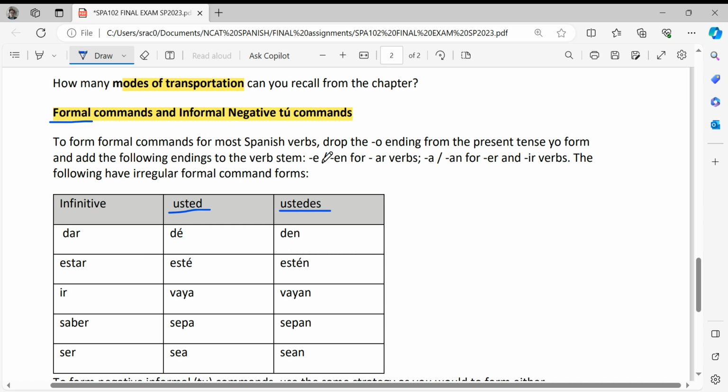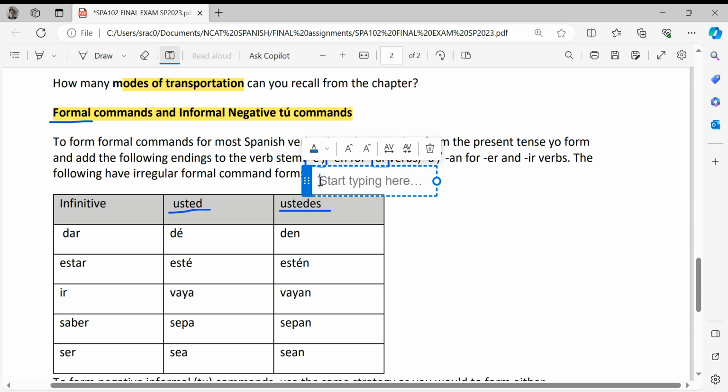If you're giving it to a singular person, you were to simply switch the AR verb ending to e when you conjugate the verb. For example, if it was an AR verb, you say estudie. You give this command to a person you don't know, and you say estudie para el examen. And you say that, estudie, AR verb, changing the ending. But that's for one person.